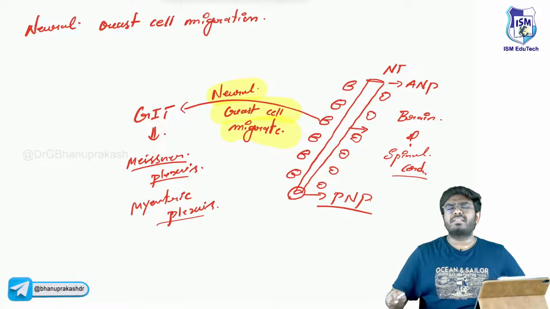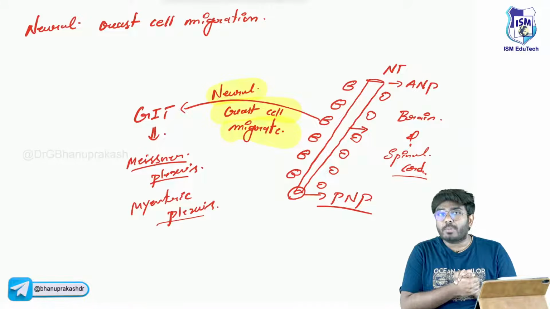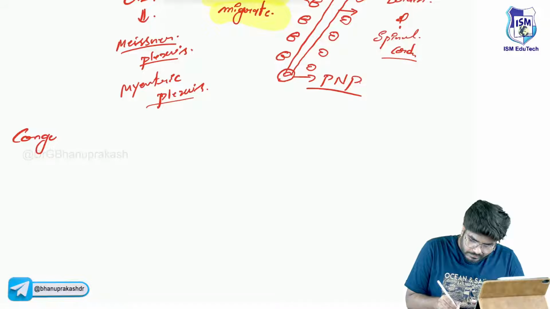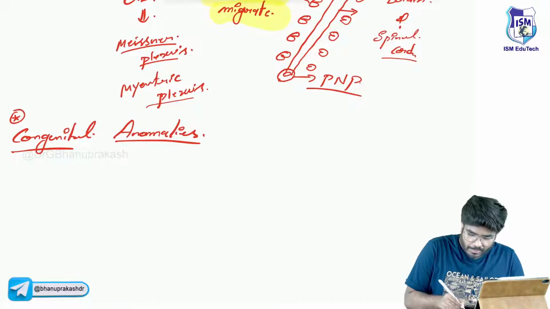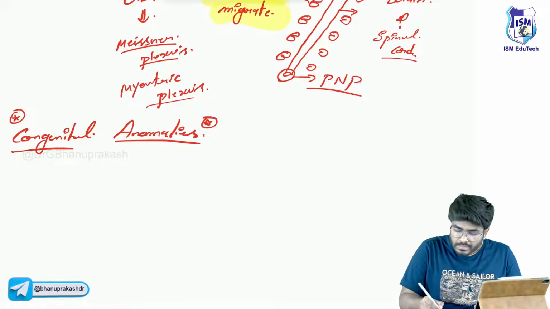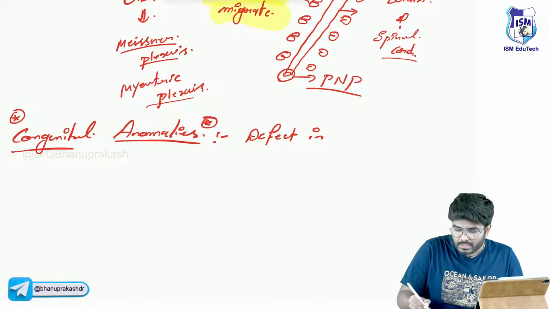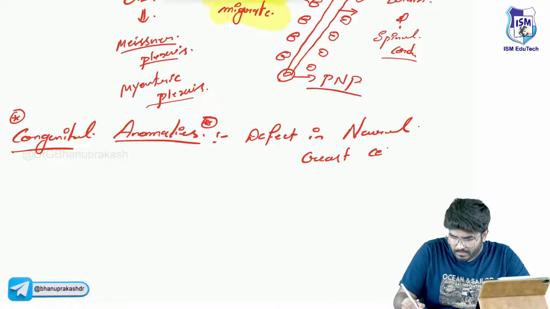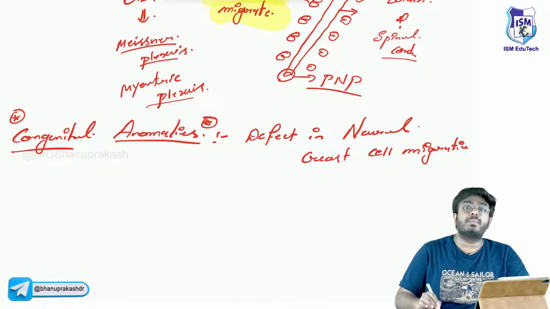Okay, now you can ask me, why are we discussing all these things in pathology? It's because now we are going to start with a topic called congenital anomalies. In the topic of congenital anomalies, what if there is a defect in neural crest cell migration?